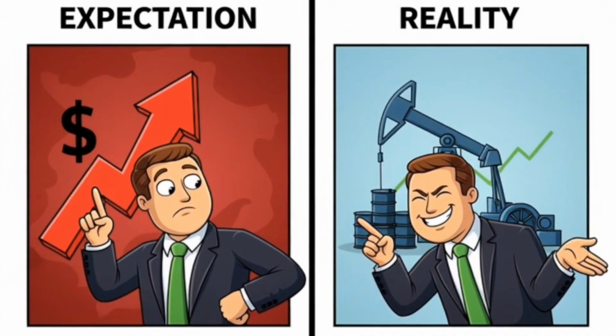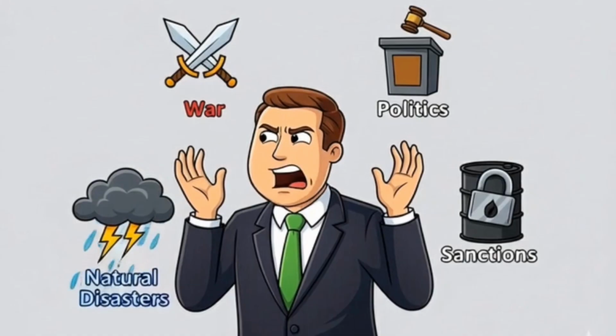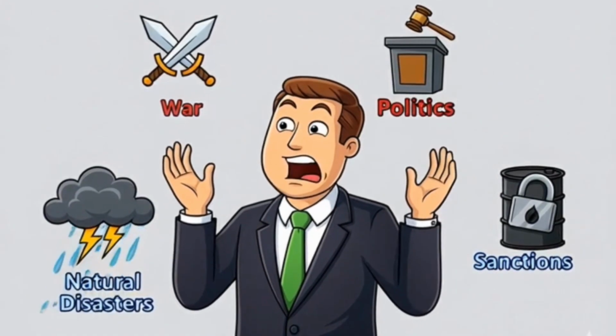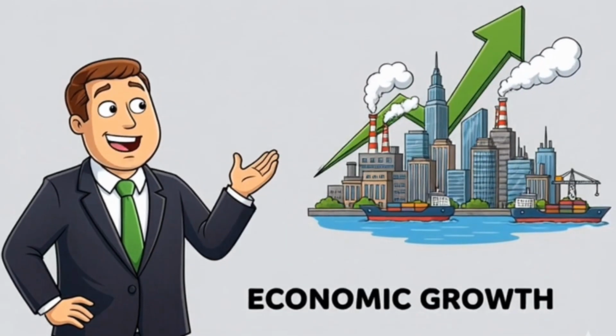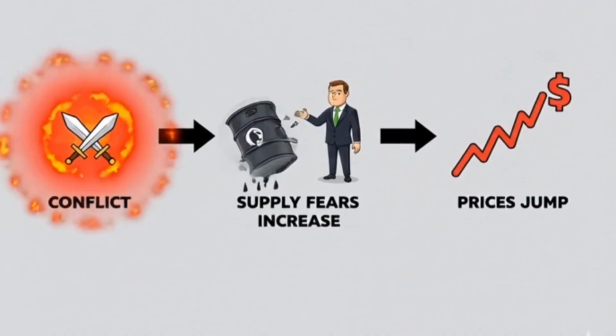Oil prices can spike because of wars in the Middle East, political tensions, natural disasters, sanctions, and economic growth. For example, if a major oil-producing country faces conflict, supply fears increase and prices jump. Oil markets react very fast to global news.